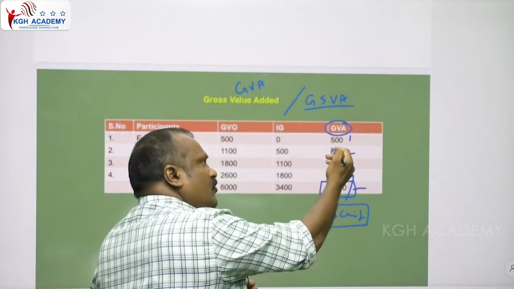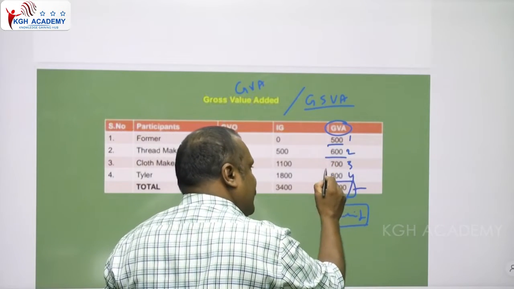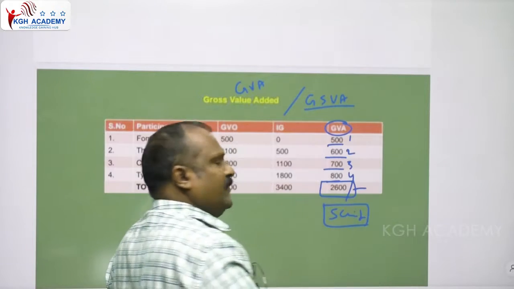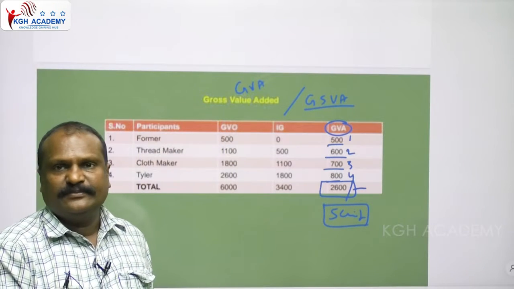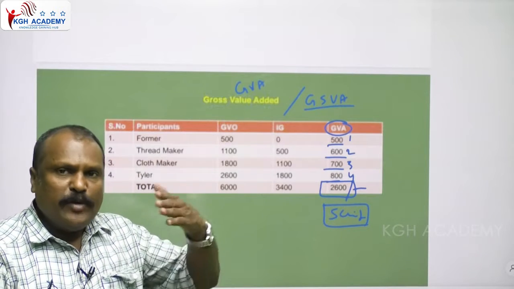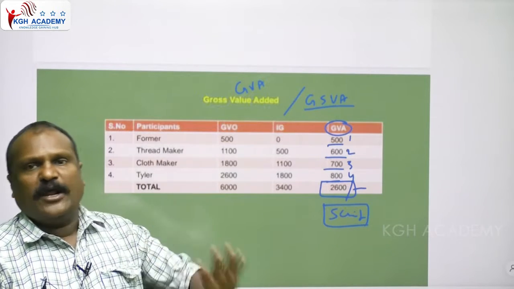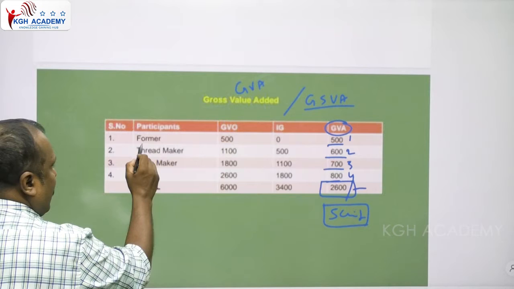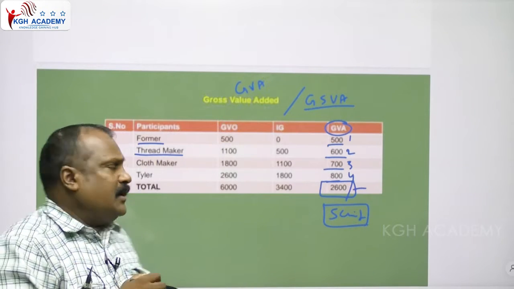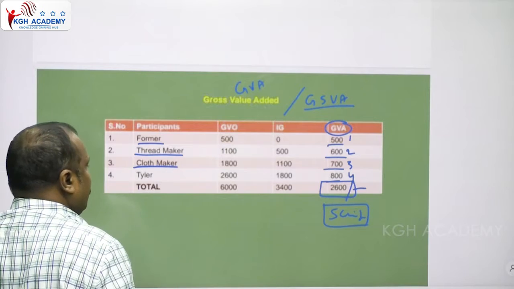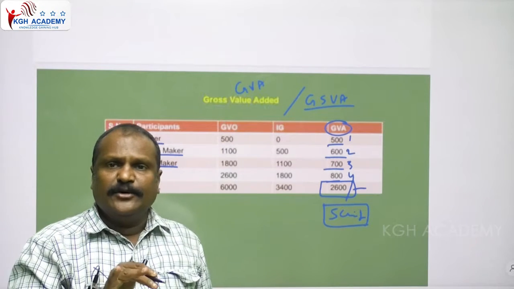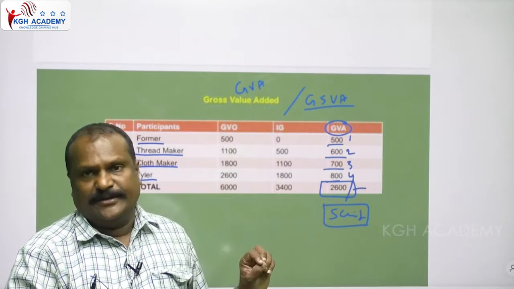The values that are added at every stage to produce the pant and shirt are known as the gross value added. To produce the suit, how many people are participating? Four people are participating. One is a farmer, the second is a thread maker, the third is a cloth maker, and the fourth is a tailor.